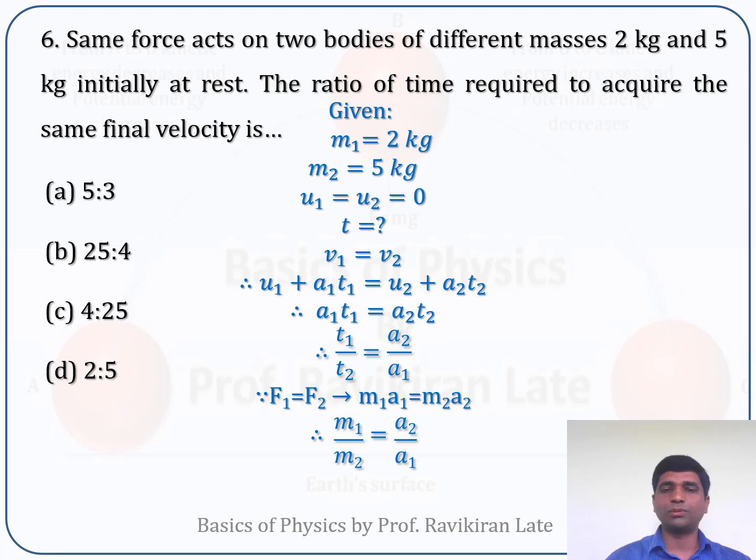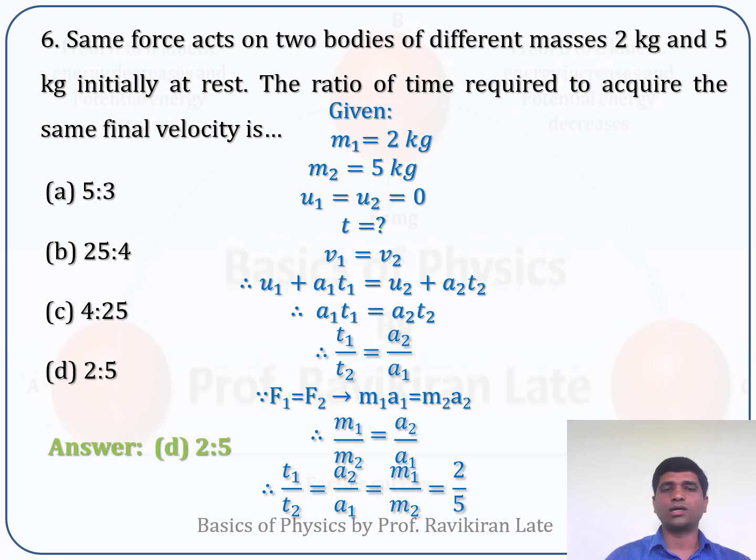If I substitute this value of a2 upon a1 in this equation, I'll get t1 upon t2, which is nothing but a2 upon a1, and that is nothing but m1 upon m2. The mass of the first object is 2 kilogram, and the mass of the second object is 5 kilograms. So it is coming out to be 2 by 5, which is nothing but 2:5. If you look at the options, option D is showing 2:5. So the correct answer for this MCQ is option D, 2:5.